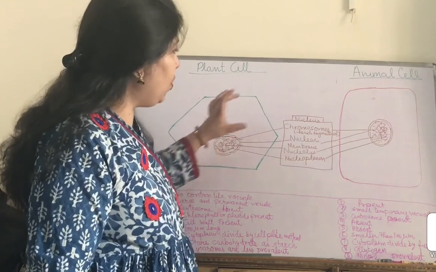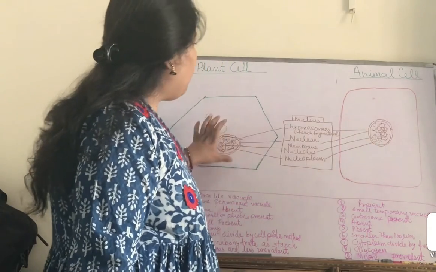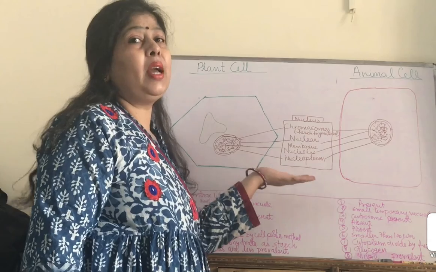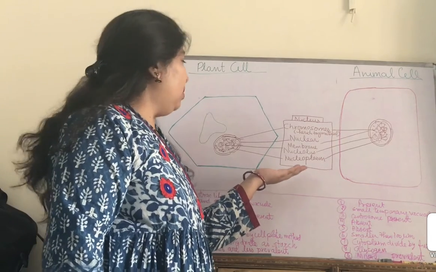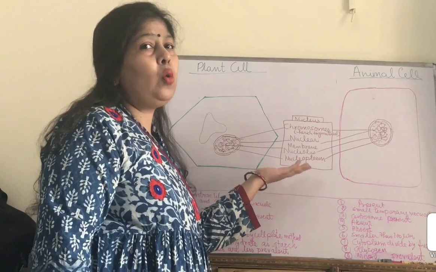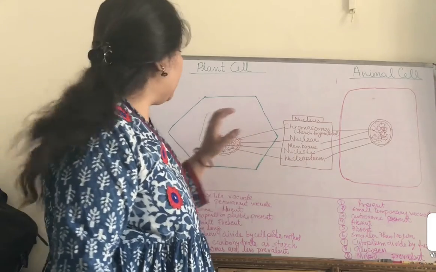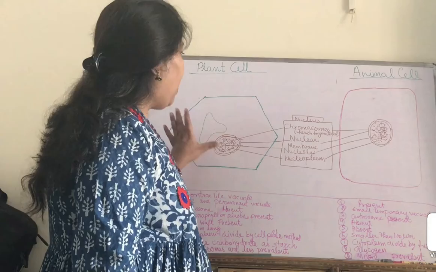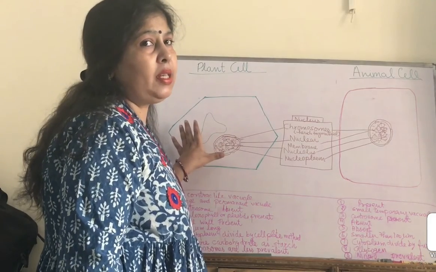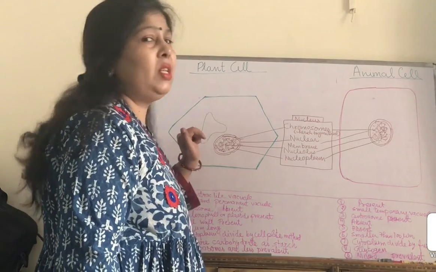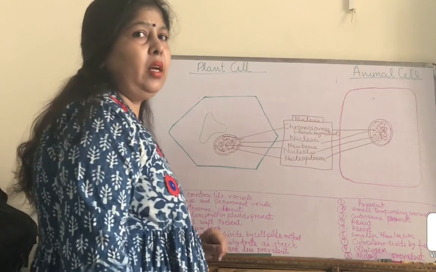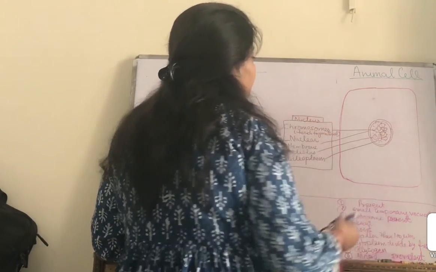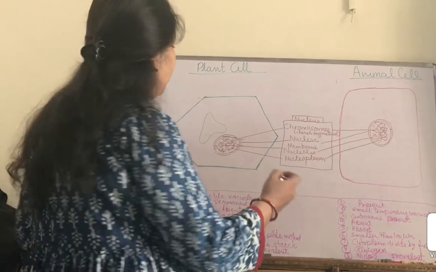So the nucleus in both cells, animal and plant cell, is the same, and I think now it is understood by all of you how to make the diagram of the nucleus. Now let's see the outer parts present in the animal cell and the plant cell. We will start with the endoplasmic reticulum. We know that the endoplasmic reticulum is present outside the nucleus.